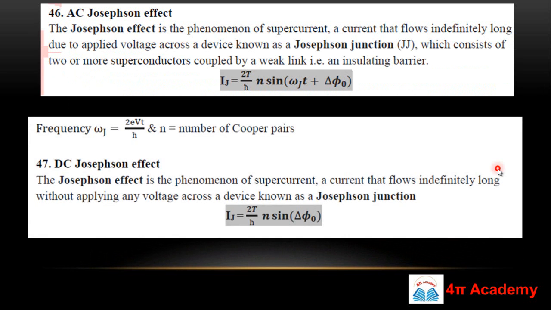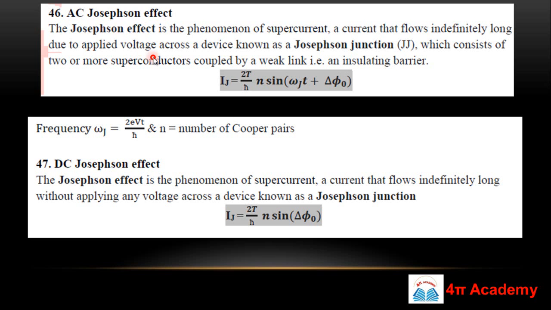So now the most important topic of superconductivity. I have seen in 5 to 6 years that this Josephson effect is very important, because this is very easy. There are not many formulas in the Josephson effect, but alternate years or sometimes each year you are getting questions from this topic. Okay, so what is this AC Josephson effect?